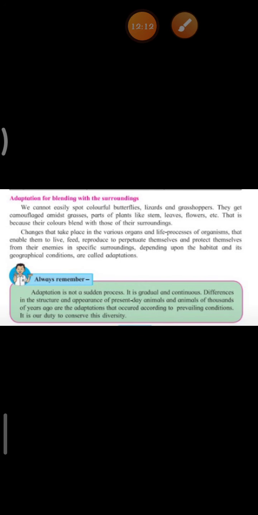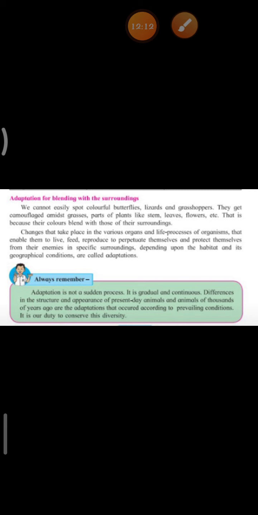blending with the surroundings. Children, can you all easily spot butterflies, lizards, or grasshoppers in our environment? Obviously, your answer is no, right, children? Because they get hidden among the grasses, parts of the plants like stem, leaves, flowers, etc. Right?